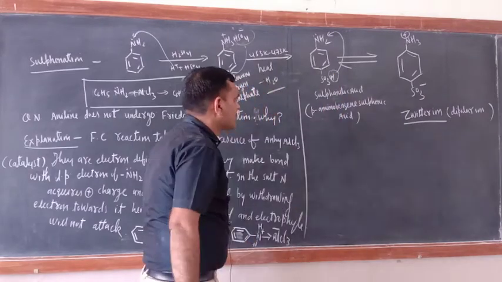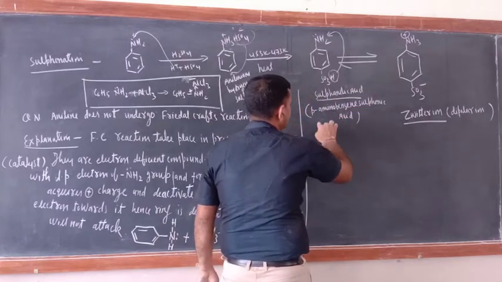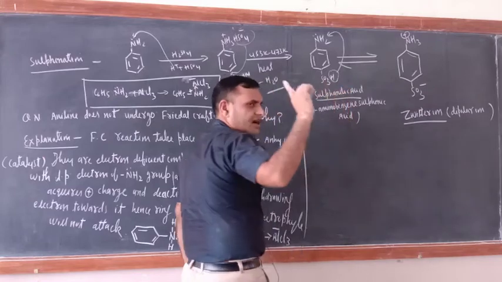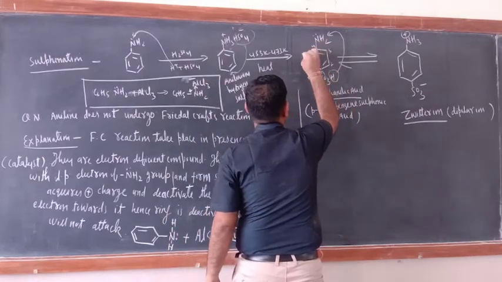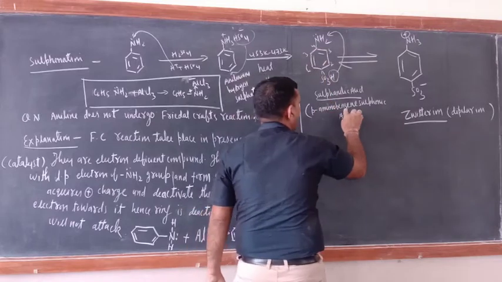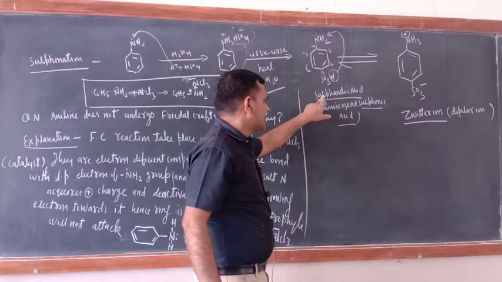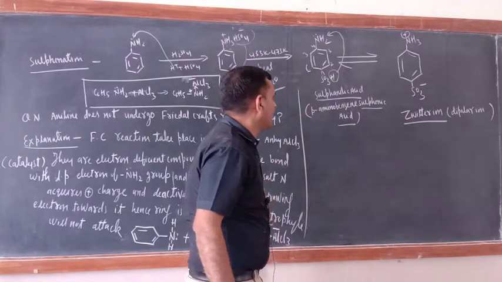What is the name of this compound? Sulfanilic acid. Also remember, the SO3H group has priority over the NH2 group. So 1, 2, 3, 4, 5, 6, para amino benzene sulfonic acid. You can call this one sulfanilic acid or para amino benzene sulfonic acid.